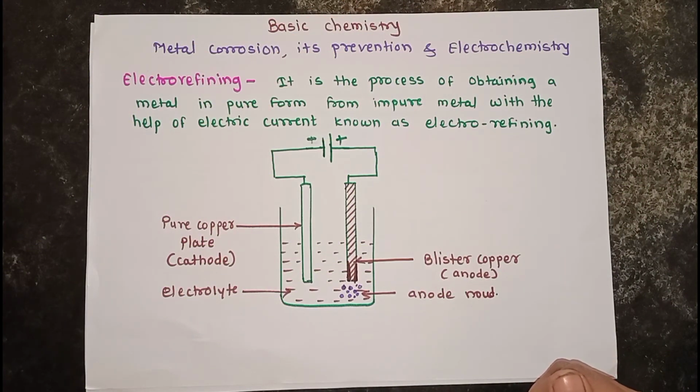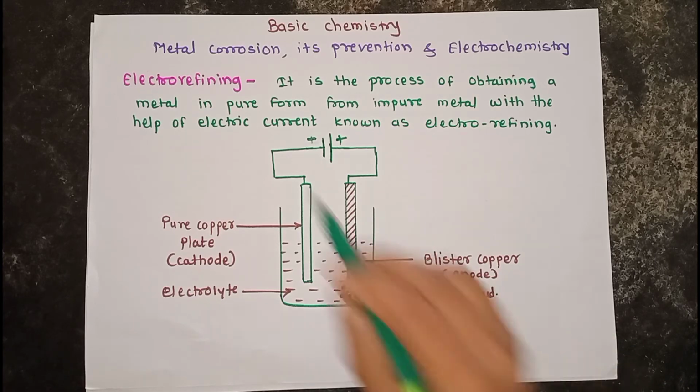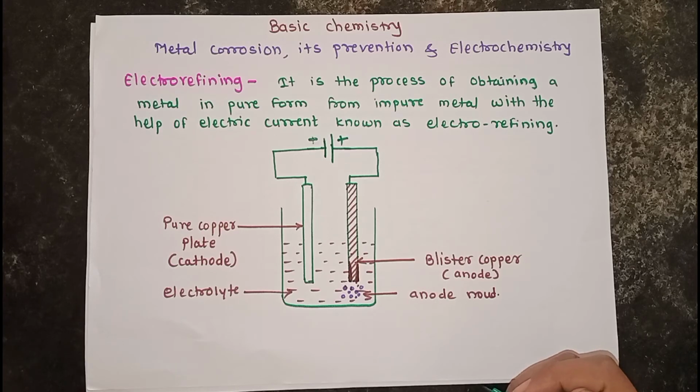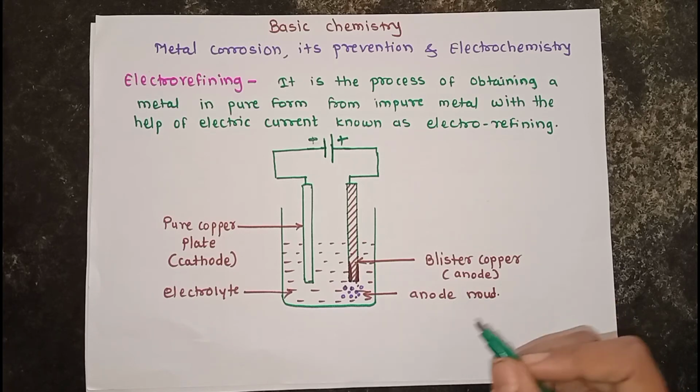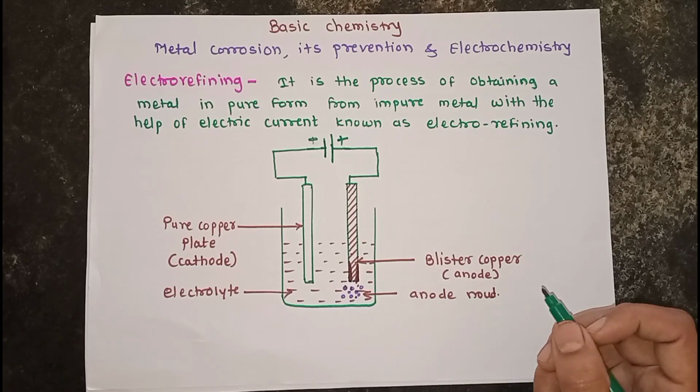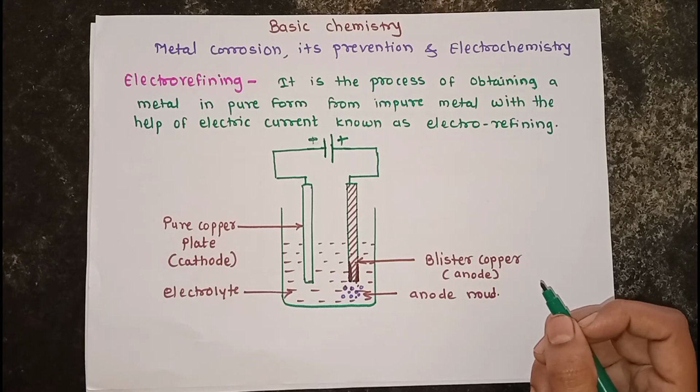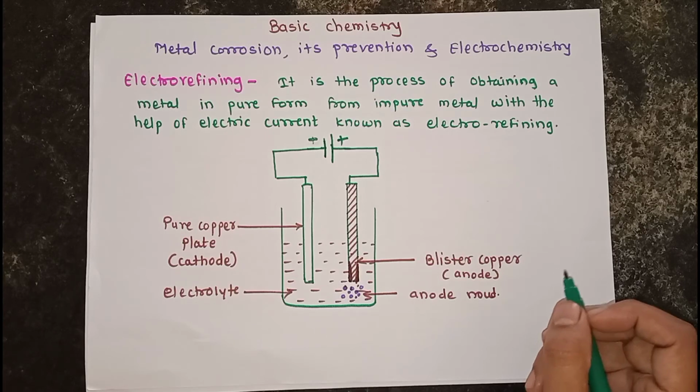In the previous session, we discussed our second unit, metal corrosion, its prevention and electrochemistry, containing the topic applications of electrolysis. In these applications, the first application is electroplating. Electroplating means obtaining a metallic coating of superior metals like silver, gold, nickel, chromium on a base metal with the help of electric current. In previous videos we discussed the electroplating process and its examples also.